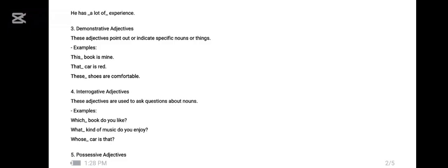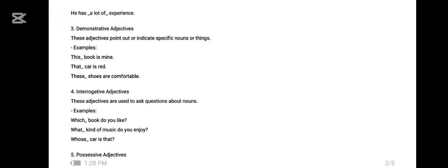Number three is demonstrative adjectives. Demonstratives are also pronouns. In these examples, you can find: this book is mine. Here, the word this is demonstrating the next noun, book. That car is mine. The word that is demonstrating that car. These shoes are comfortable. Here the word these is demonstrating the noun shoes. So these all three are demonstrative adjectives.